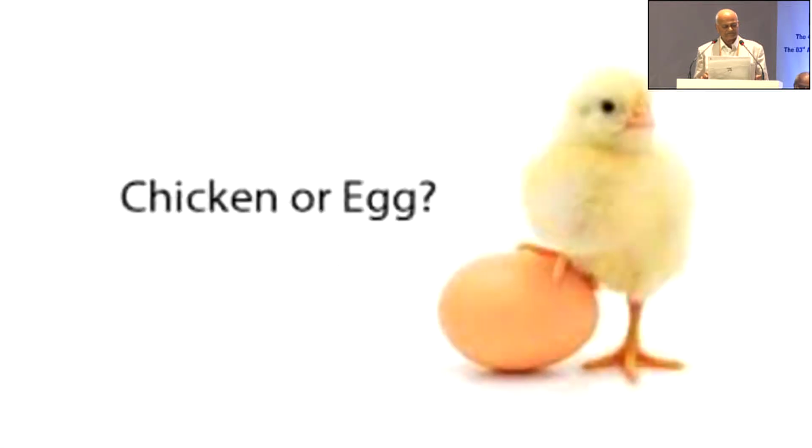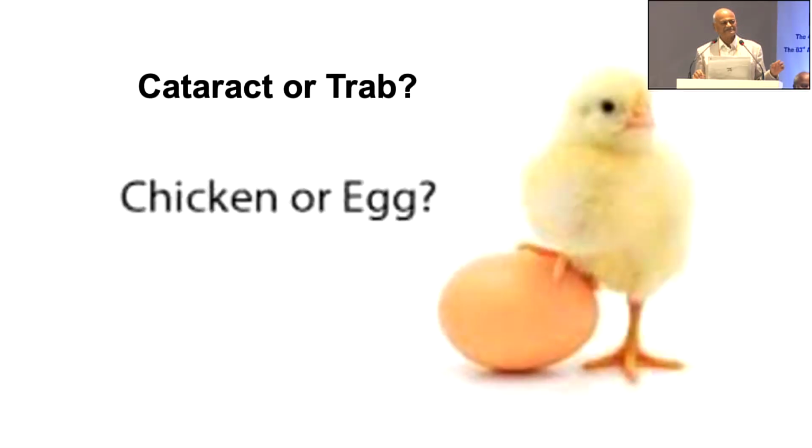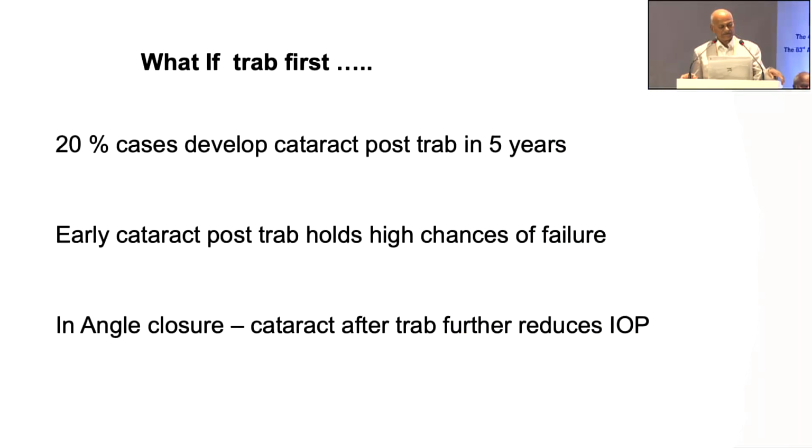Then another thing that always comes up is what is first, chicken or egg: cataract or trap. If there is glaucoma, Malik sir told that he operates both together. Because this chicken and egg is the problem, it is better to see both.